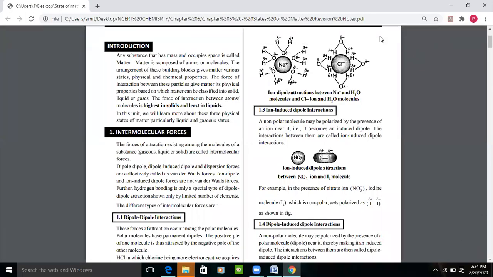The existence of these states depends on the force of attraction which exists between the molecules, right? The force of attraction is responsible for the state of matter. Matter is composed of atoms and molecules, this thing we know very well.